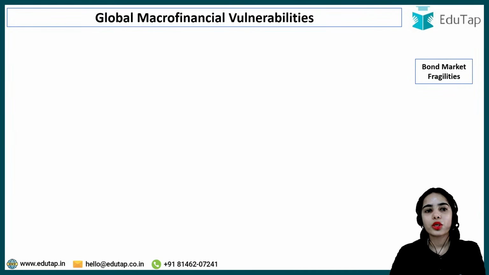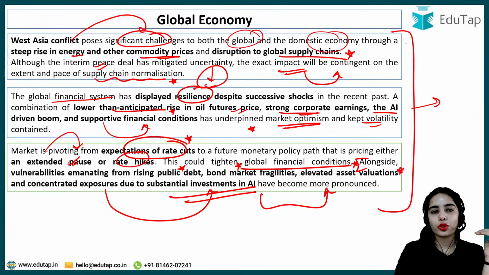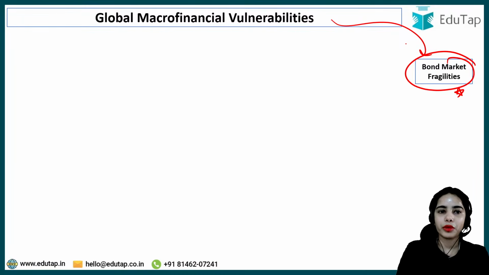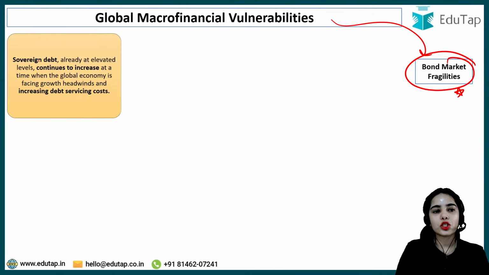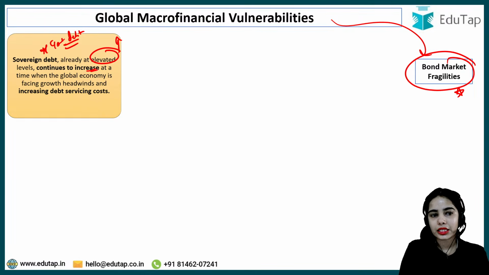Now, coming to the global macro financial vulnerabilities: bond market fragilities. As I've told you, the bond market fragilities and elevated asset valuation are certain problems. Bond market fragility is basically about sovereign debt. The government debt, already at elevated levels, continues to increase.